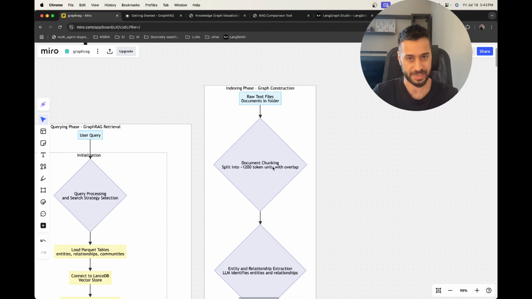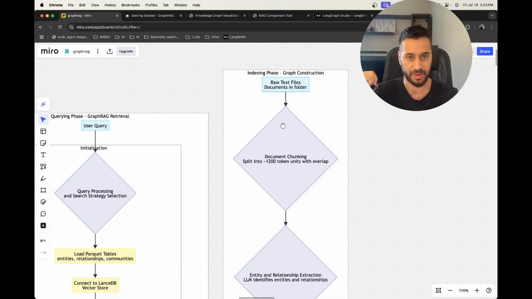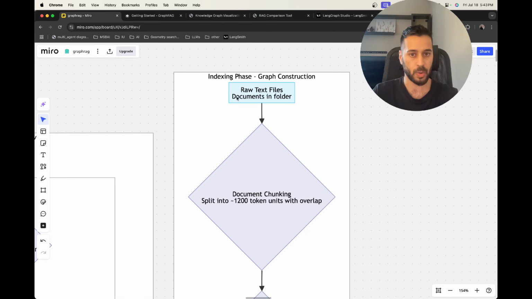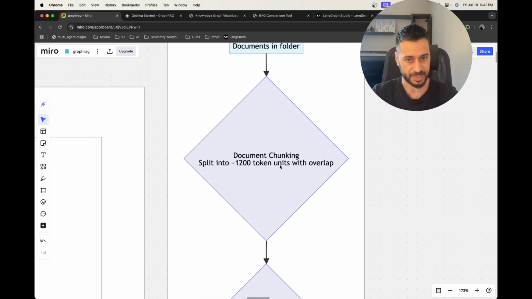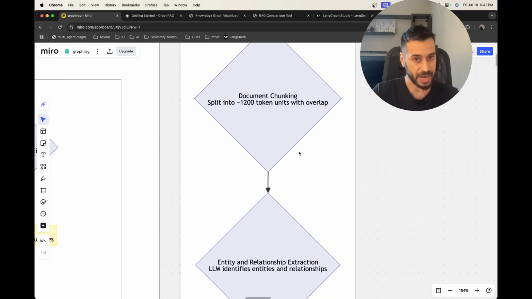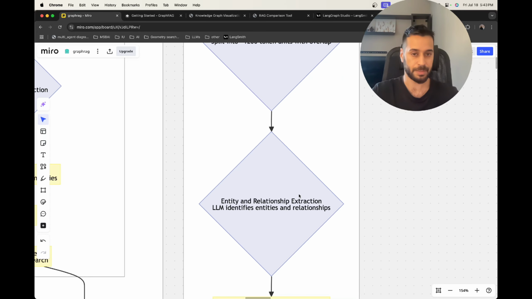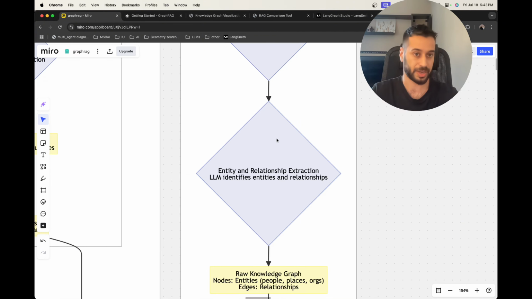First we have the indexing phase, and after that we have the querying phase. During the indexing phase, first we have our raw text files or the raw dataset that we want to index. After that, we split this raw dataset into documents. We also split it into chunks, the same way we did in traditional RAG. However, now, instead of creating the vectors directly from these chunks, we first extract entities and relationships from them. Entities are things like places, names, geographic locations, and those will be the nodes in the graph, and the edges will represent the relationships between these entities. For example, Berlin is the capital of Germany.